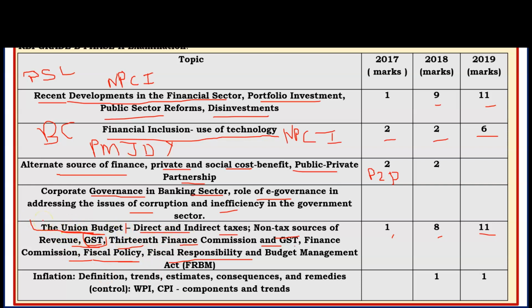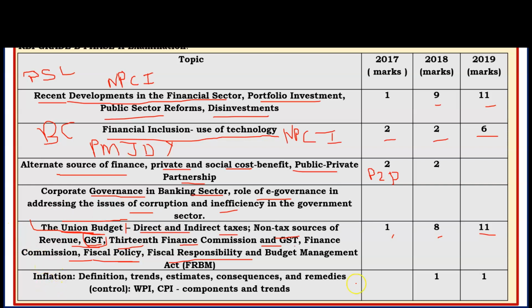Union budget is very important, and direct allocation can be asked. Previously they have asked. Last year also, that exam was held in December, but a budget allocation related question was asked, so you have to prepare accordingly.